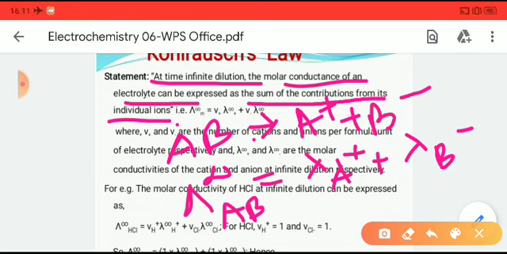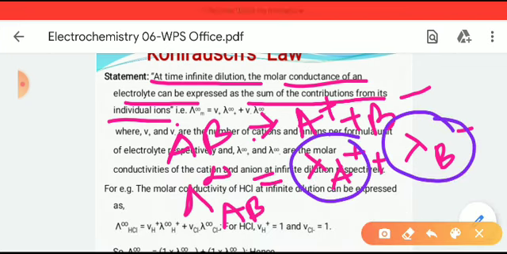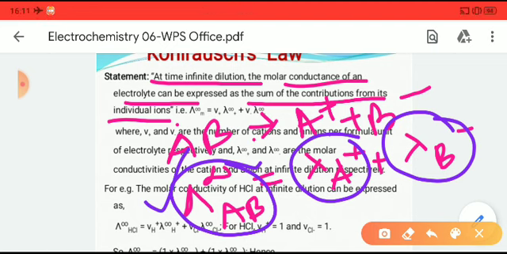So the molar conductance of this electrolyte is equal to the sum of the contributions from the individual ions, the cations and the anions, at infinite dilution. That means the contribution from the positive cation plus the contribution of the negative anion.